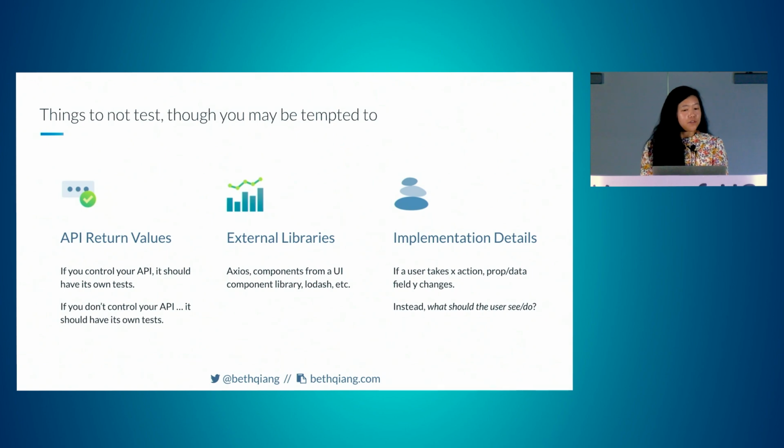Things that you probably shouldn't test, even though you may be tempted to, are API return values. If you control your API, it should have its own tests. If you don't control your API, it should still have its own tests. External libraries, you don't want to be testing Axios or components from a UI component library. Lodash, anything else you may be using. The TLDR here really is just use APIs and third parties that are well tested in and of themselves. And that makes your life a lot easier.